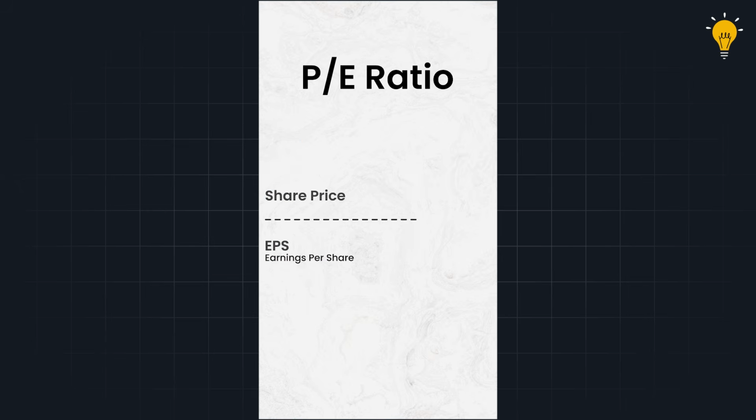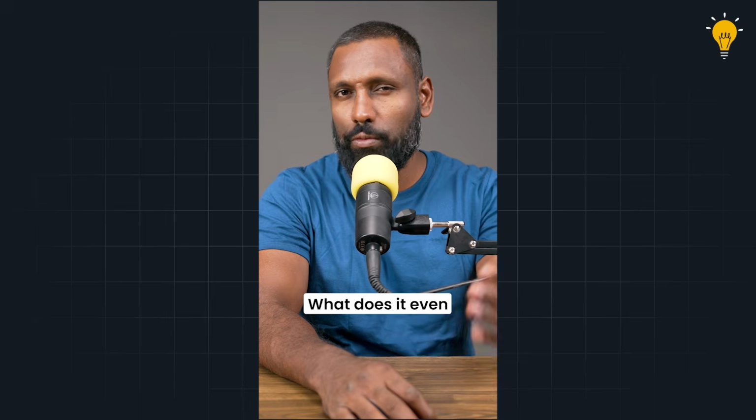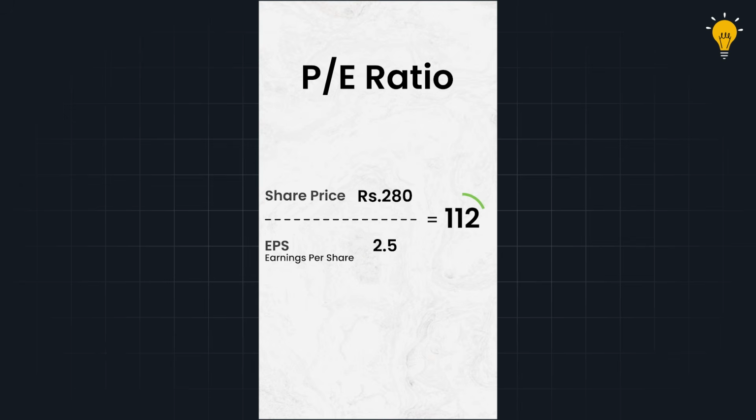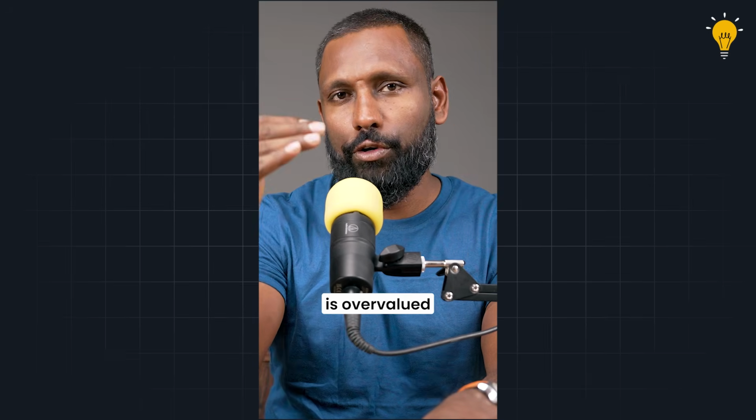For example, if the company share price is 280 rupees and the EPS is 2.5, we will get a PE ratio of 112. What does it even mean? It means for every rupee this company earns, the market is willing to pay 112 rupees. Now, how do you know if this is overvalued or undervalued?